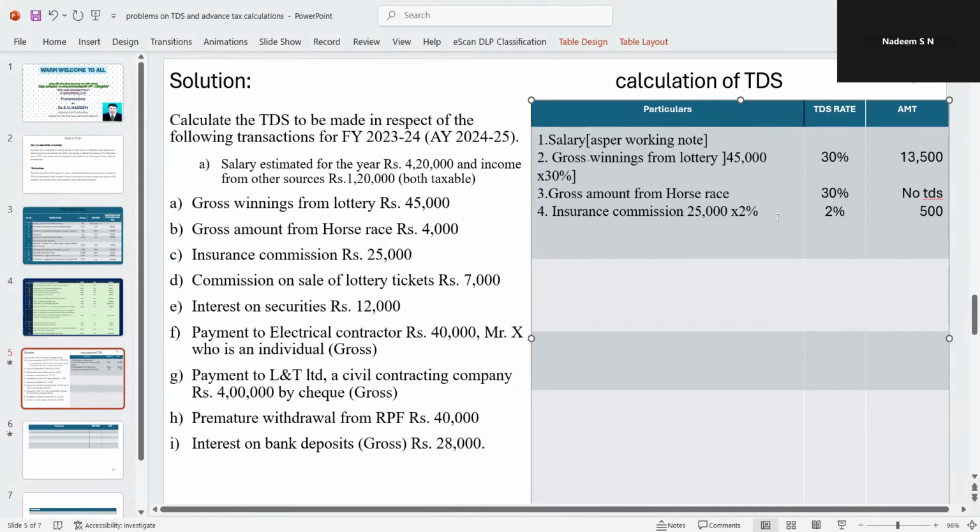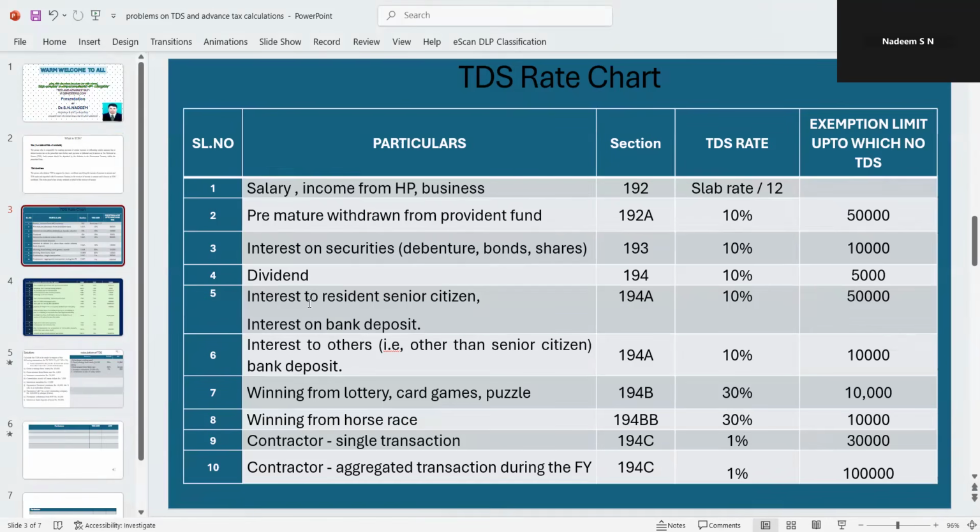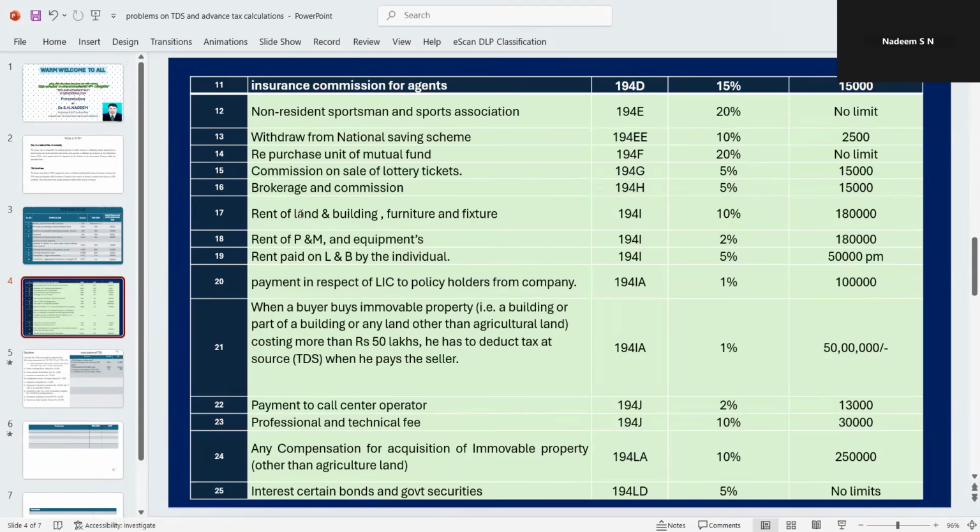So insurance commission is done. Next, what do we have? Commission on sale of lottery tickets, which I'll take now. Now let's see what the rate is. Commission on sale of lottery tickets: up to 15,000, no tax.